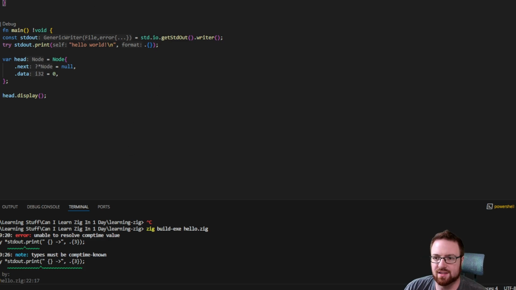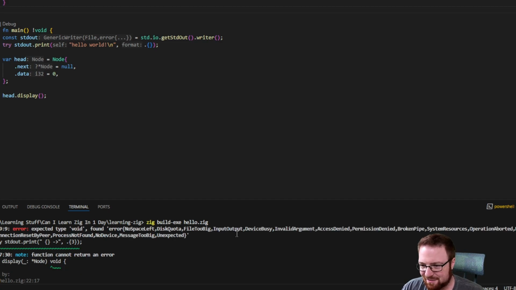Wouldn't it be funny if these are special characters and I don't realize it? I don't think that's the issue though. But found error, no space left, disk quota, file too big, input output, device busy, invalid argument, access denied, permission denied, broken pipe. Is this all of the errors that it found? Oh, it's not void. Oh, goodness.